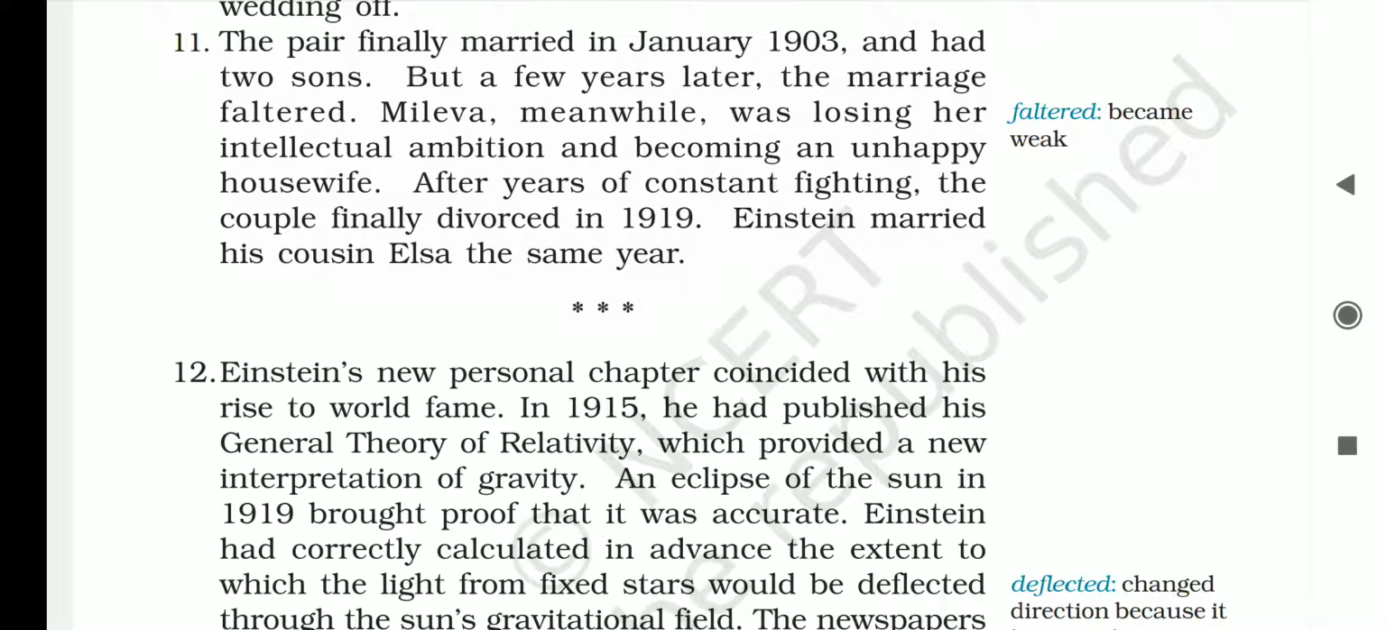After so many hard situations, Albert became successful in marrying Mileva in January 1903 and they were blessed with 2 sons. But after some years, the marriage started weakening. Faltered means started weakening. Mileva had so many ambitions in her life and she was unable to fulfill them due to the responsibilities of a housewife upon her. So she started feeling upset and depressed day by day. As a result of this, there were quarrels between both of them. After too much fighting, when they realized that they couldn't live together, they decided to take divorce and finally they were separated in 1919 with their consent. In the same year, Einstein married his cousin Elsa.